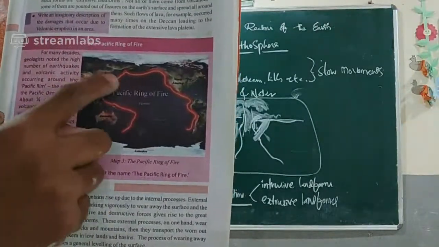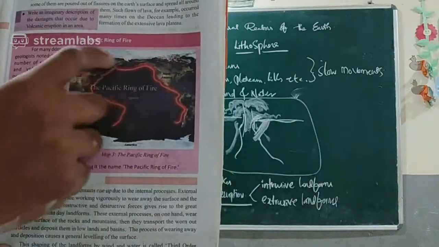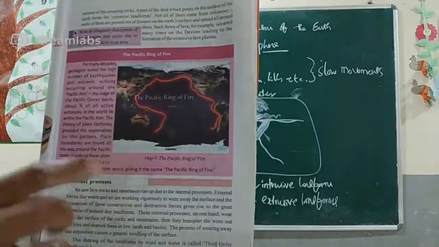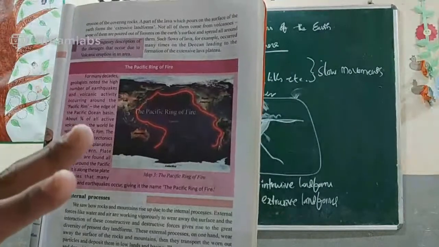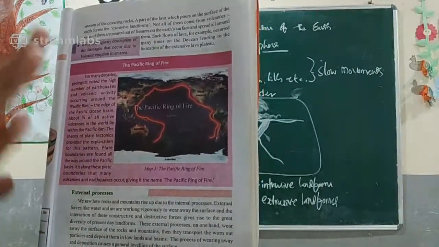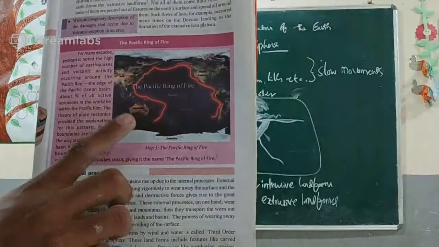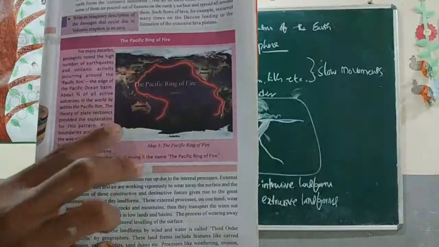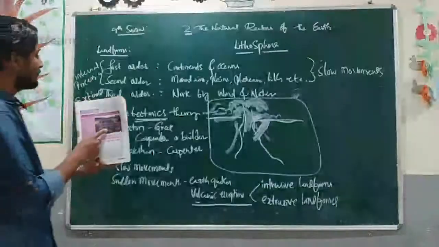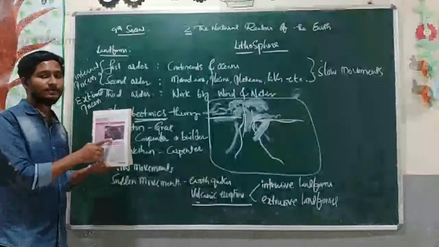So this is called the Pacific Ring of Fire. Almost three-fourths of active volcanoes, every 4 volcanoes, 3 are located here. The plate tectonics theory is the reason for this.